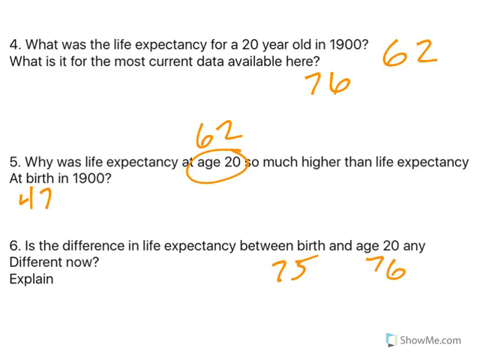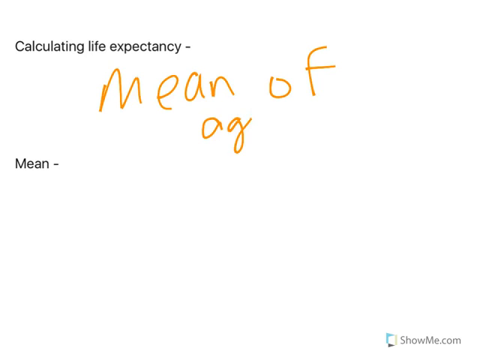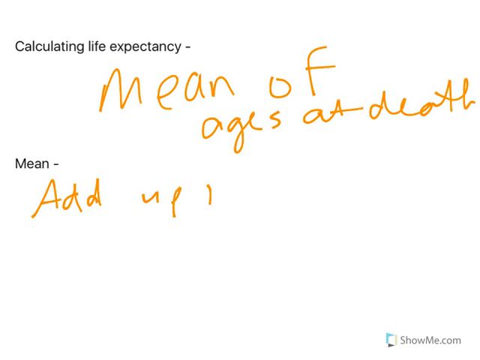All right, so enough about looking at the table. Let's play with some data. When we calculate life expectancy, we are finding the mean of the ages at death. I know that sounds morbid, and it really is, but that's what it is. So to find the mean, we add them up. You add up all the numbers, and you divide by how many numbers you had.